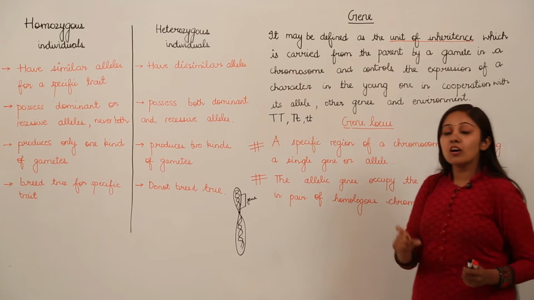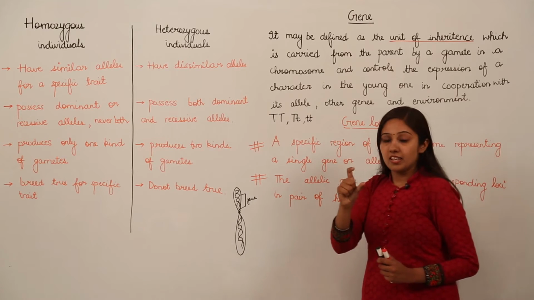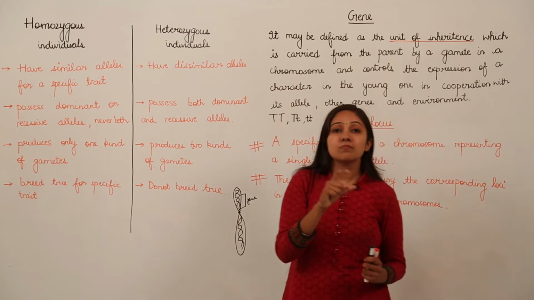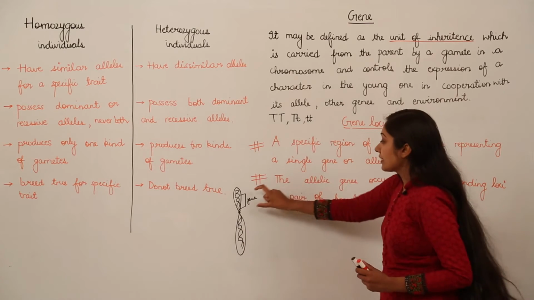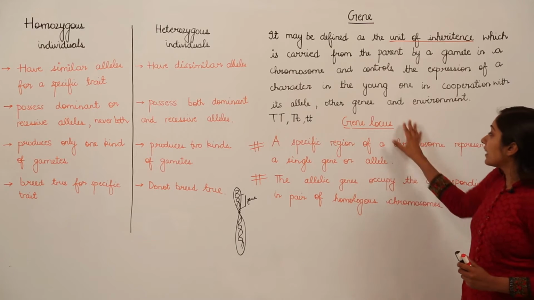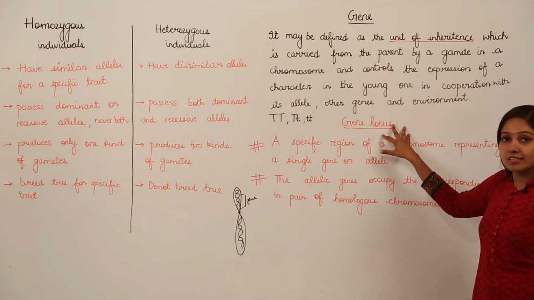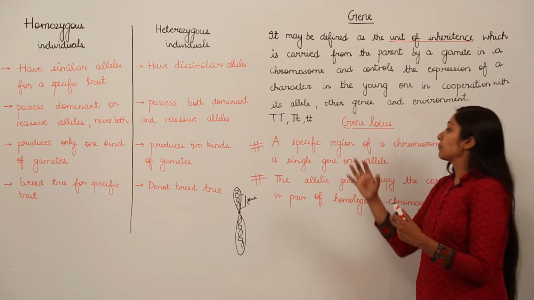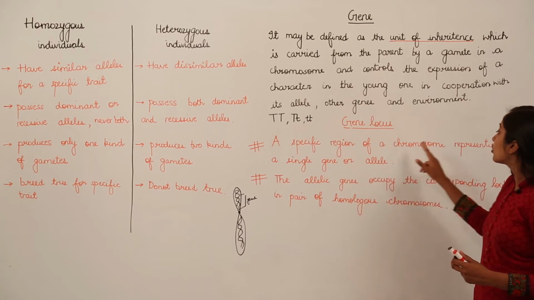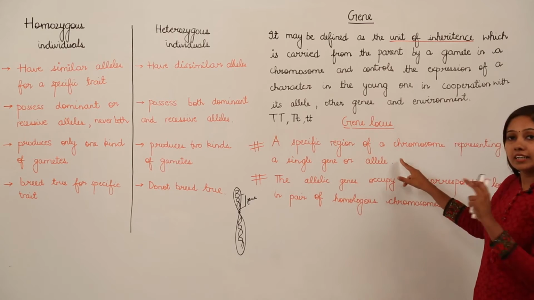When I am talking of a single gene, a particular segment of DNA which is going to encode for a specific characteristic, that region of the chromosome where that gene is present is known as gene locus. Singular is locus and for plural we have loci. So a specific region of a chromosome representing a single gene or allele.